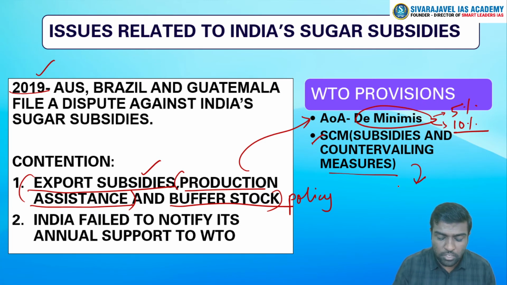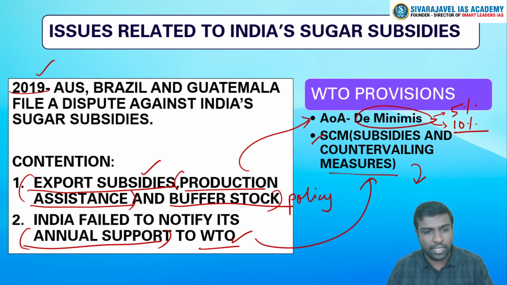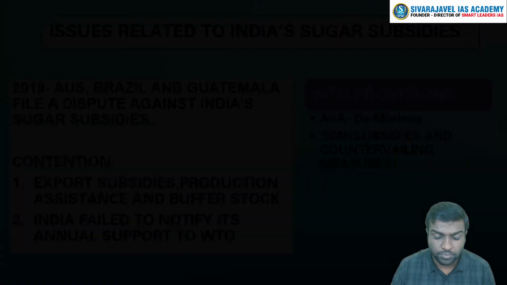India has failed to notify how much support it is giving to the WTO body. So it has violated the SCM agreement as well. So on these two counts, in 2019, a dispute was put against India, especially against India's sugar subsidies.